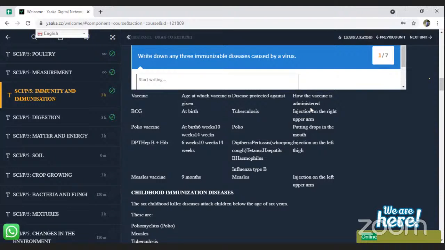You realize that most of them are given through injection.